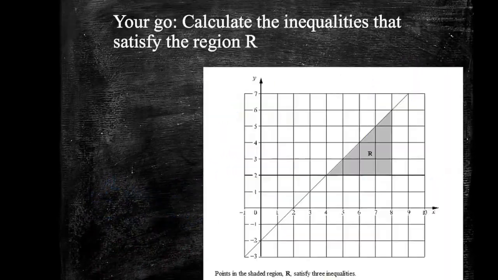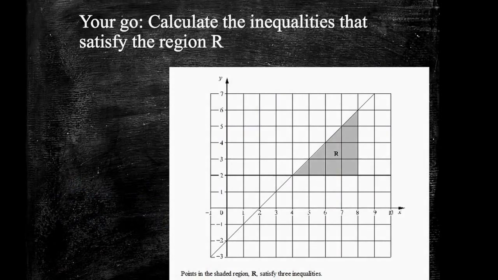Okay, we're almost there. Have a go yourself. Here I've shown a region that's been bounded by 3 lines. The 3 lines are here, here and here. I would like you to have a go at writing down what the inequalities are for these 3 lines that satisfy R here. Pause the video, have a go, and I will show you the answers in a second.